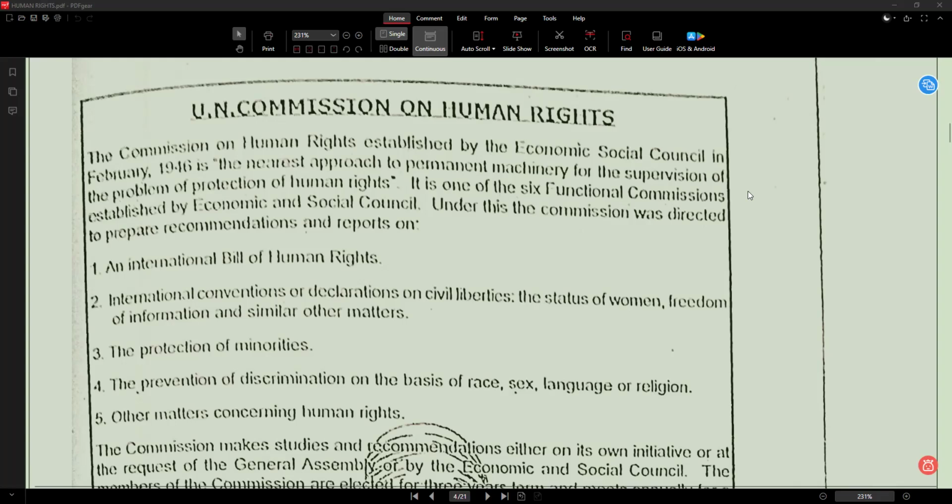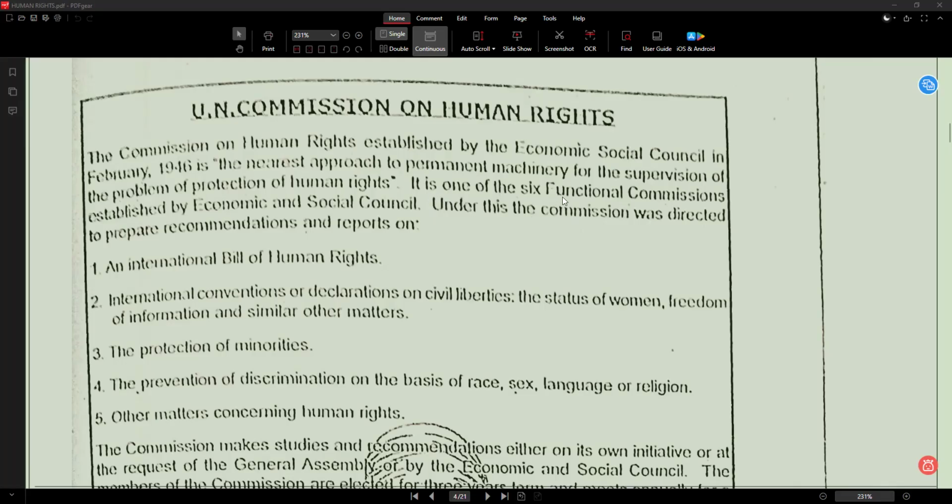Okay. So, what does this sentence mean? The commission was created in 1946 by the Economic and Social Council as a permanent system to monitor and protect the human rights of the people. It is like a permanent committee that keeps checking whether the rights are protected or not.